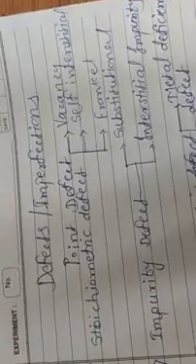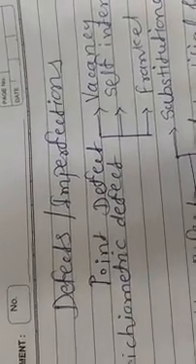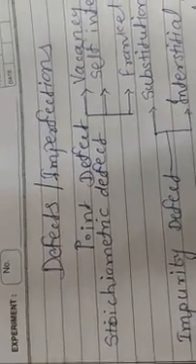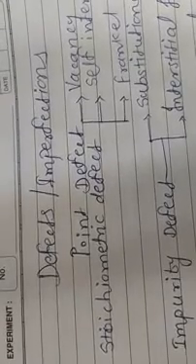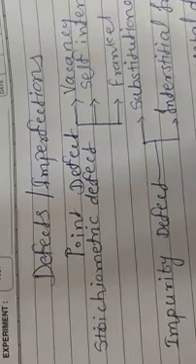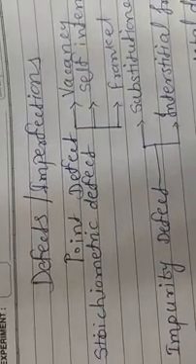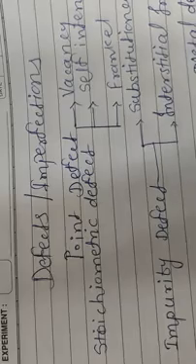Hello friends, today we are going to study the defects or the imperfections in the crystalline solid. These naturally occurring crystalline solids can have impurities, and at the time of the crystallization process, crystallization can occur at a faster rate or a slower rate.